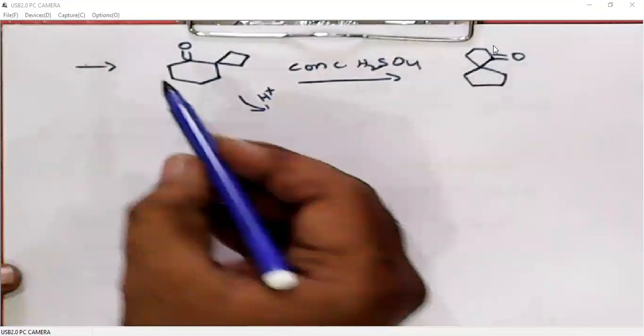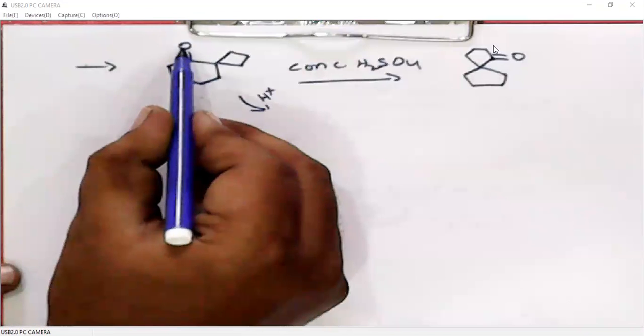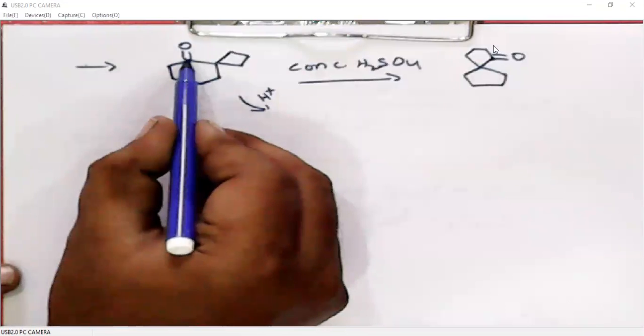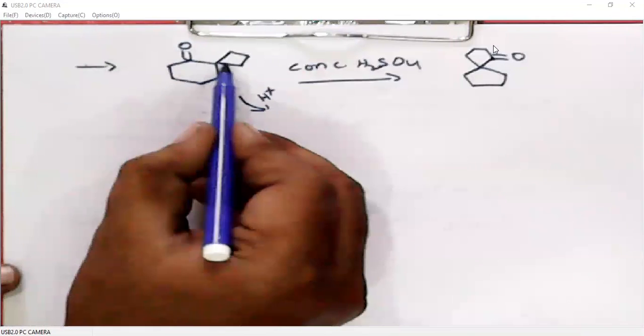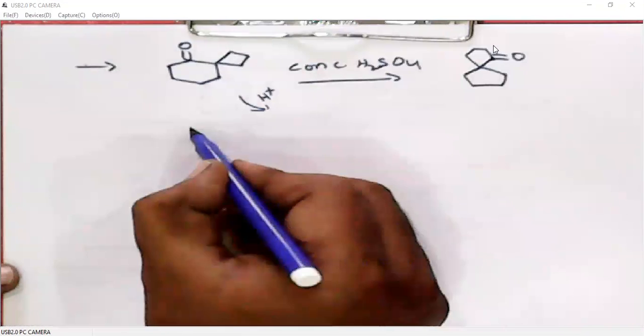It undergoes protonation on the carbonyl oxygen, so we will have a carbocation here. Because we have a 4-membered ring next to the carbocation, I'll write all the steps.